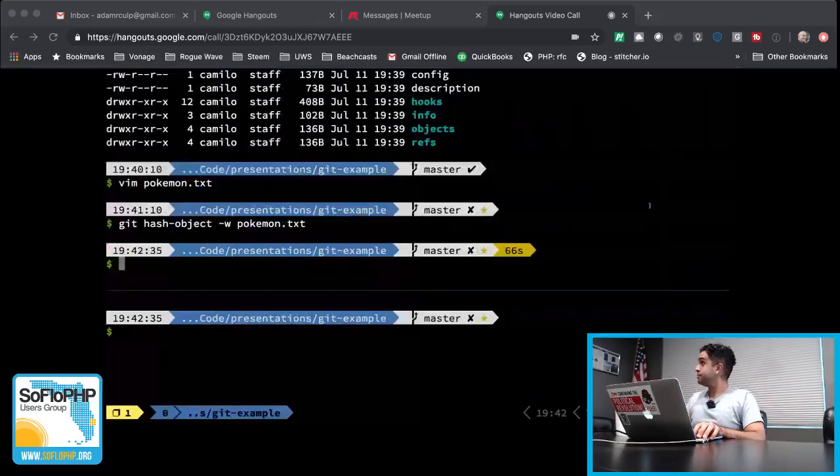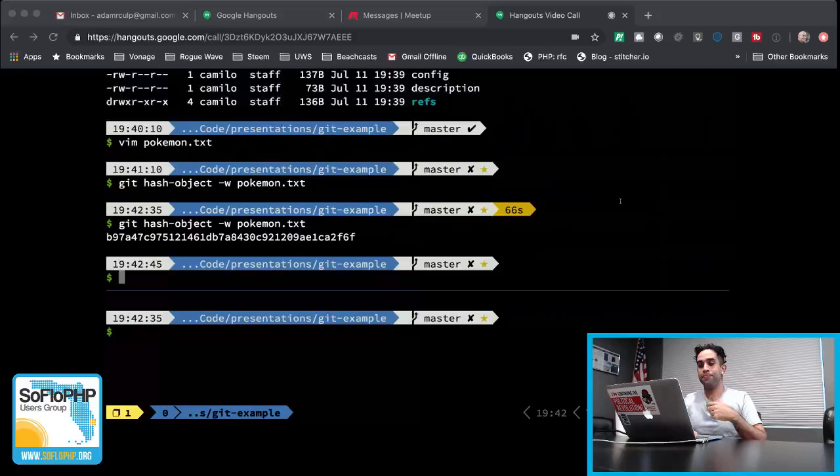Cool. So we did this hash object. Git uses the SHA-1 hashing algorithm. A hashing algorithm, for those that might not know, is a math function that takes data of arbitrary size and hashes it down, gives you a result of the same size every single time. I can't remember what the actual size of SHA-1 hashes are. But the important part is that you're always going to get the same output with the same input. It's deterministic that way. As long as you use the same exact data, you'll get the same exact result, which means we can prove that